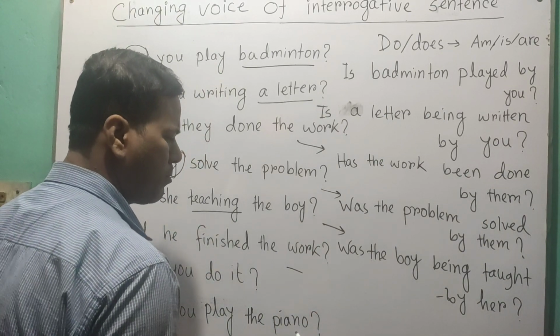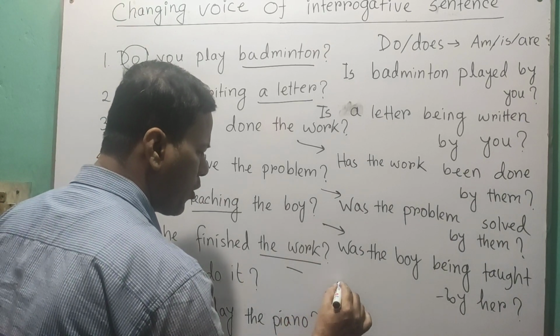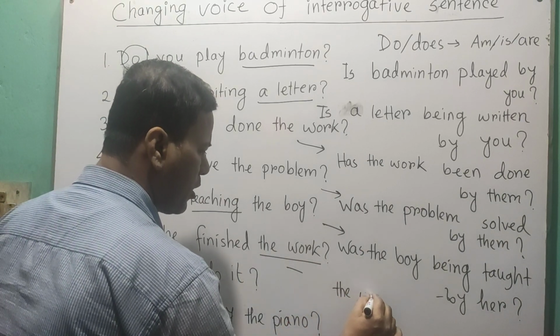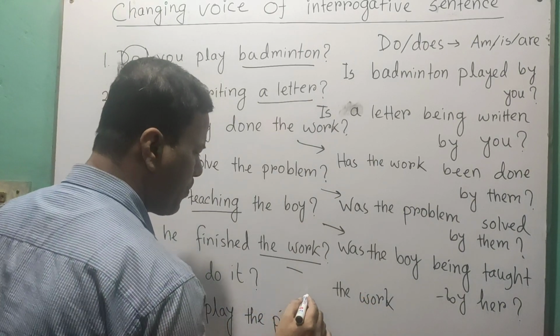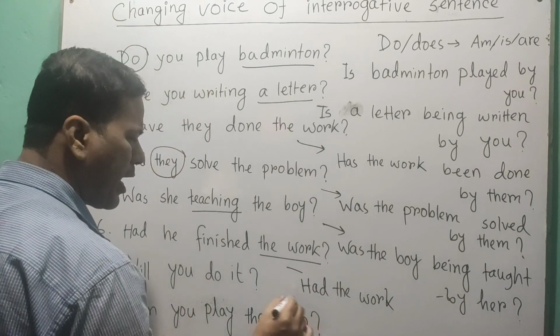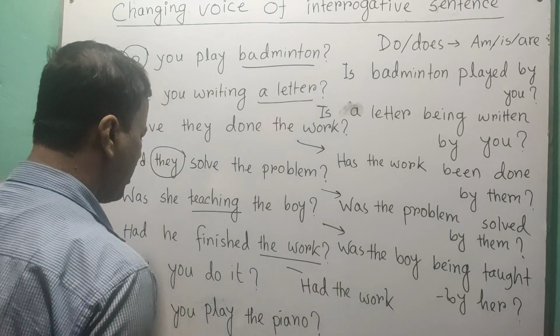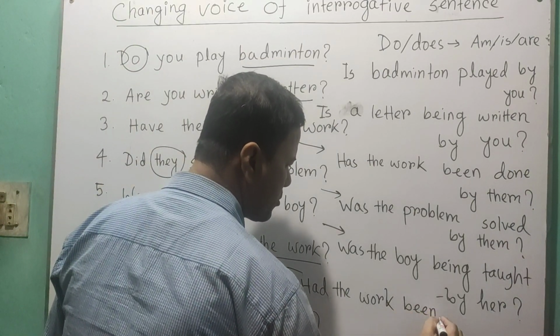Actually the object becomes the subject, so we have to write the work first, the work. And what we need to do, we have to use an auxiliary. So the auxiliary is had. Had the work, and then been. In passive we use been.